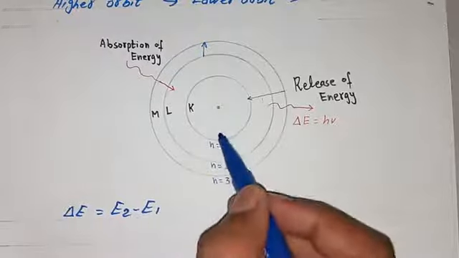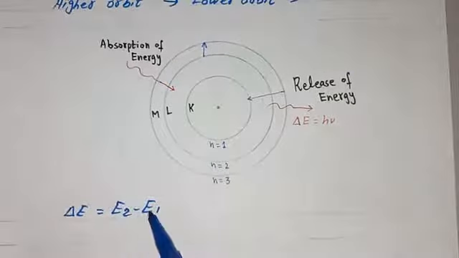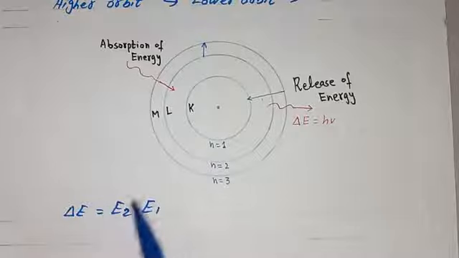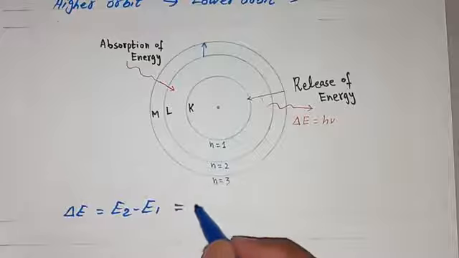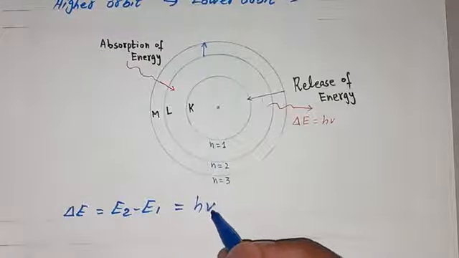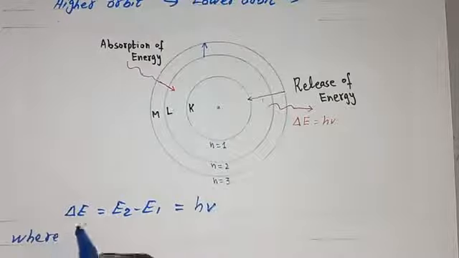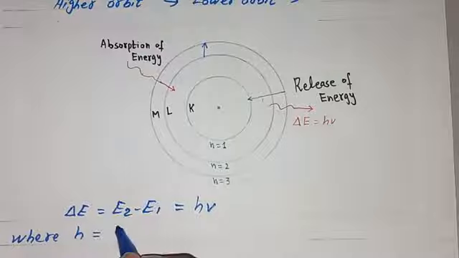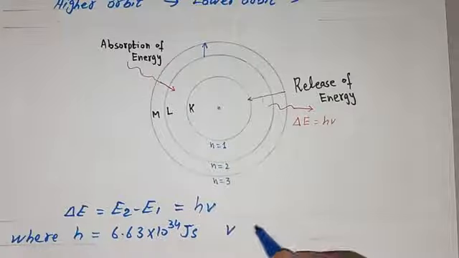For example, this shell has one energy and this shell has another. If there is any change in these energies, we will take the difference. That will be equal to delta E, and we know that delta E is also equal to hv, where h is Planck's constant and its value is 6.63 times 10 raised to the power minus 34 joule second, and v is frequency.